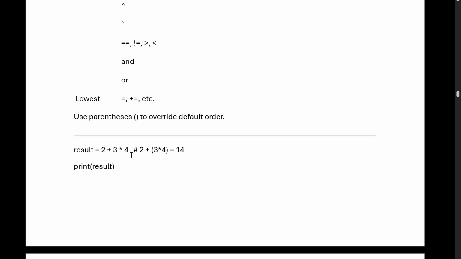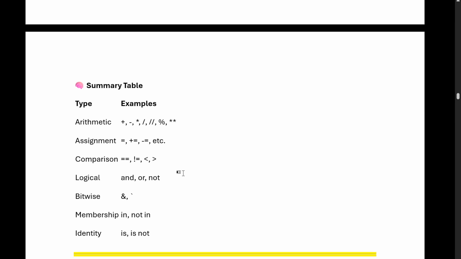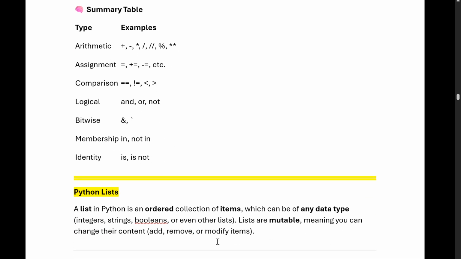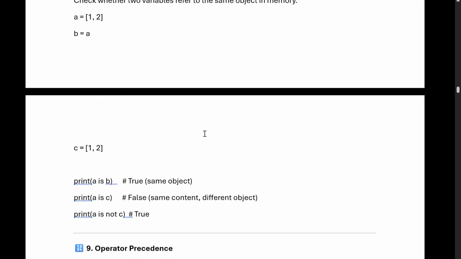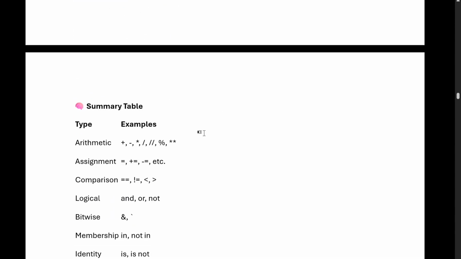Okay, we'll see by a simple example which is calculated first, then other things, multiplication, then additions will come last. Okay, so this is the arithmetic operation, assignment operation, comparison operator, logical, bitwise, membership, and identity. Okay, so this way we understand the operators in Python.